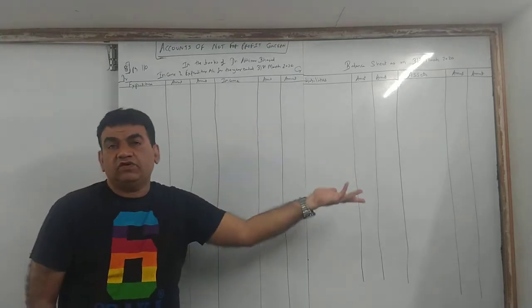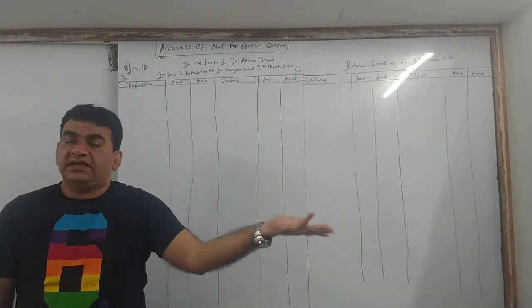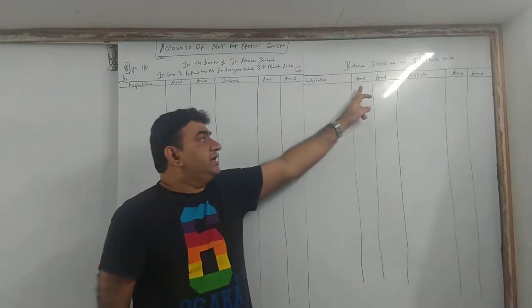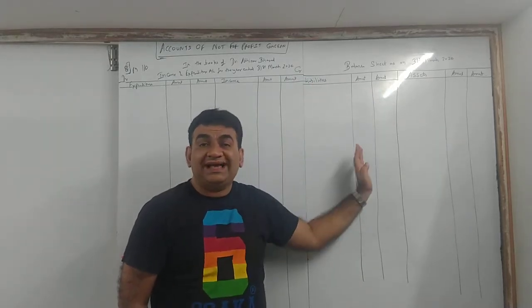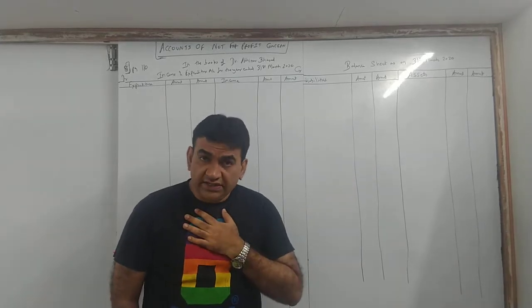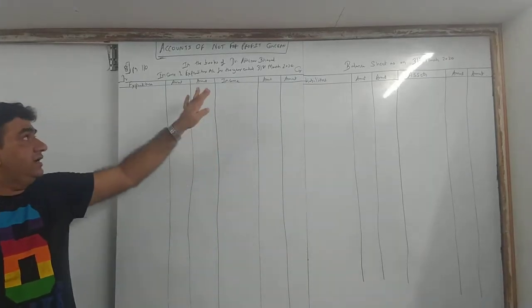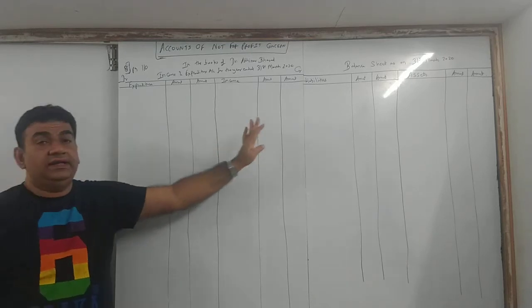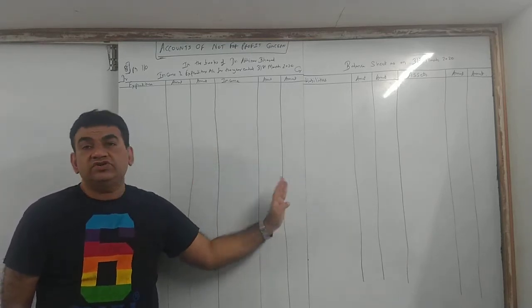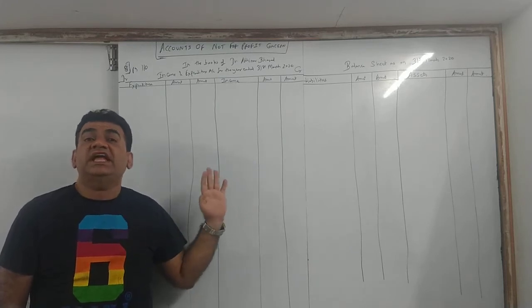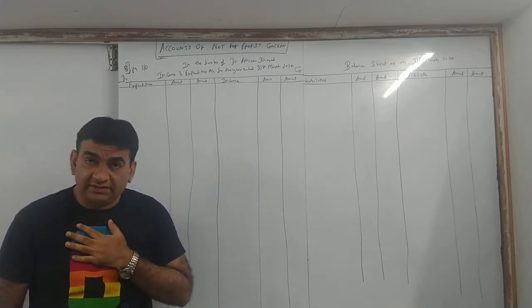On the next page, what we do is the normal balance sheet as in final accounts. Balance sheet as on 31st March 20. Liabilities, amount, assets, amount. Got it? So the format will be income and expenditure account and balance sheet. Clear, guys? This will be your solution format for each and every sum of this chapter.